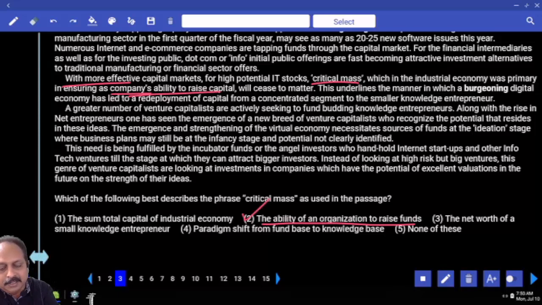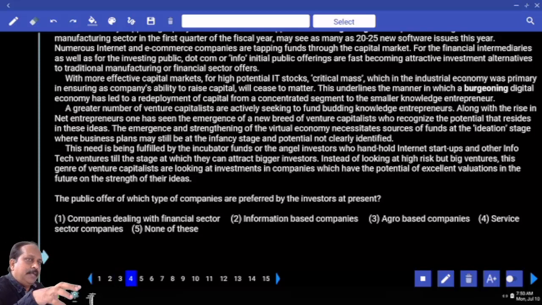That means what is the answer? The second option is the answer. You don't have to look at the other options. Don't waste your time. But you've got to be very sure. Explicit information you can be damn sure about because it is mentioned in the passage. You don't have to have any doubt, no second thoughts regarding that. But for any question based on implicit information, you've got to be careful.